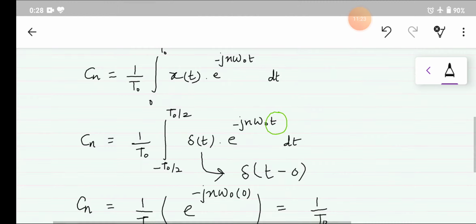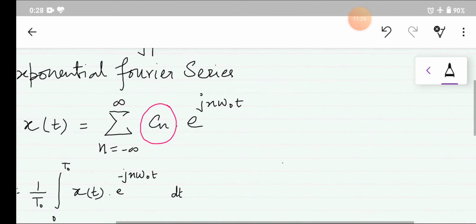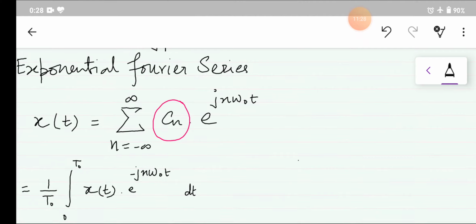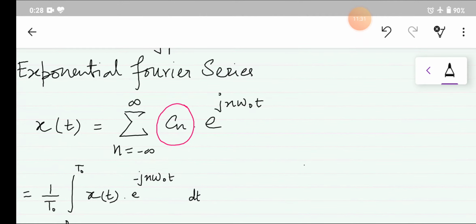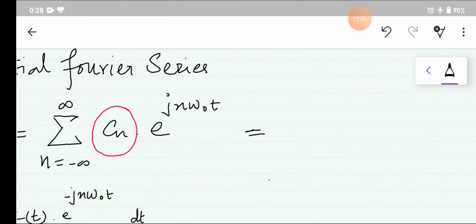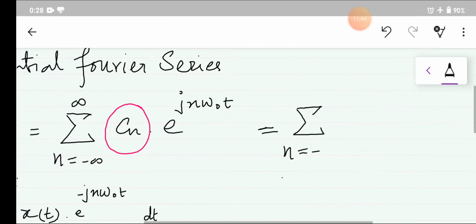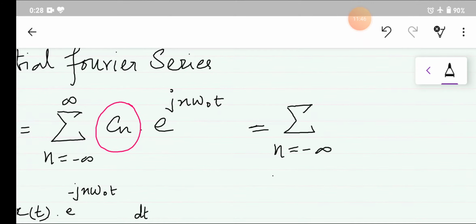In this way we come to the conclusion that x(t) will be written as the sum from n equal to minus infinity to plus infinity, where the value of Cn is 1 by t naught, of e to the power j n omega naught t.